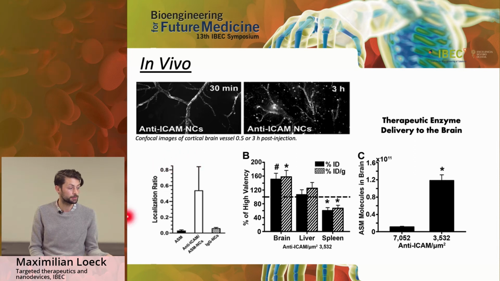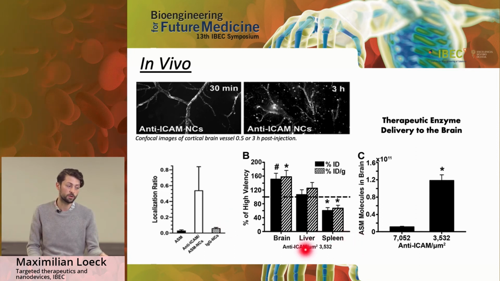This transport, as you can see in the lower left panel, is specific for ASM that is coated onto targeted nanocarriers as compared to free ASM or ASM coated onto carriers that are not targeted, so they were coated in IgG. We then compared the delivery of the intermediate and the high valency carriers to 3 different organs,